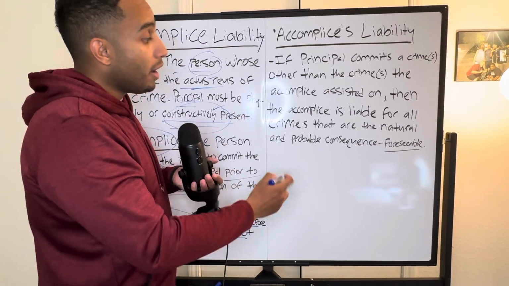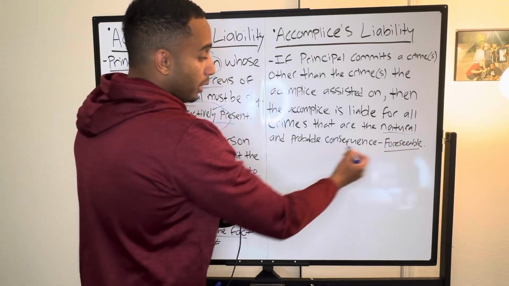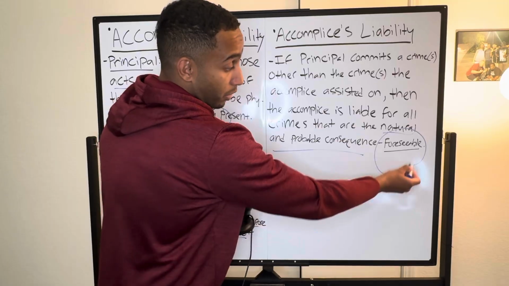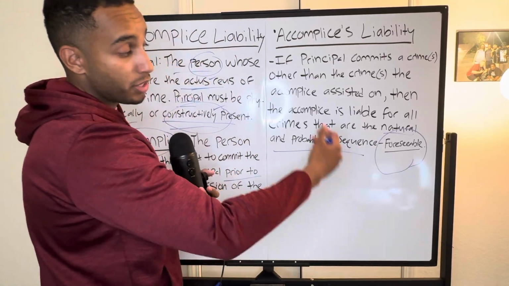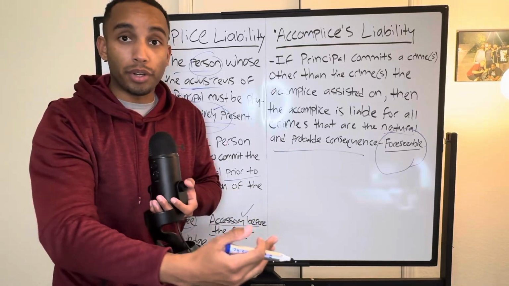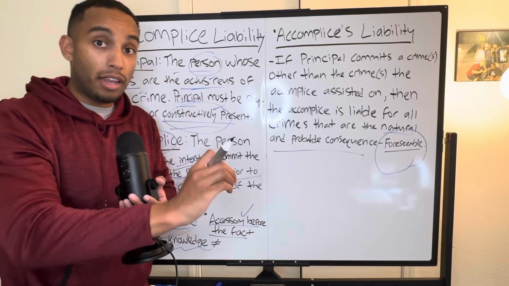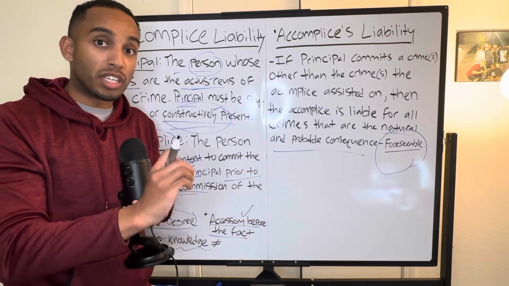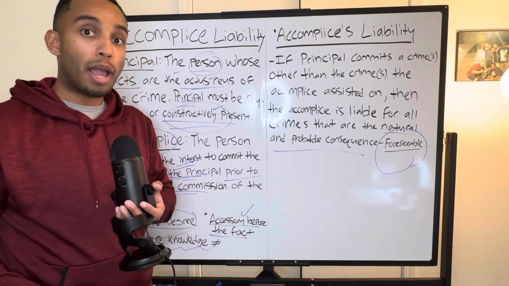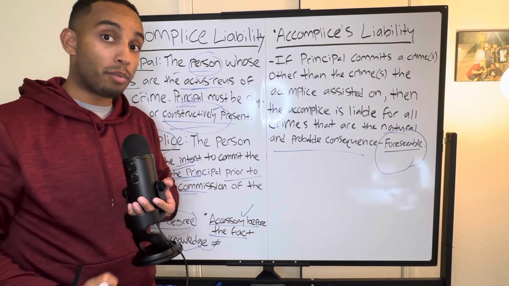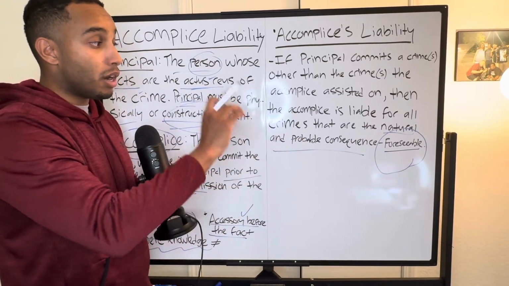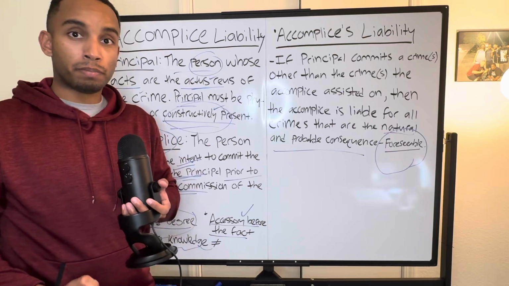Therefore, because it is a natural and probable consequence of a robbery, it was very foreseeable that someone would in fact get killed during the course and scope of the commission of the crime of robbery, even though Riley did not give aid or had the intent for Israel to commit a murder during the course of the robbery. He will be liable for murder as well as robbery because that is a natural probable consequence of the act of robbery.